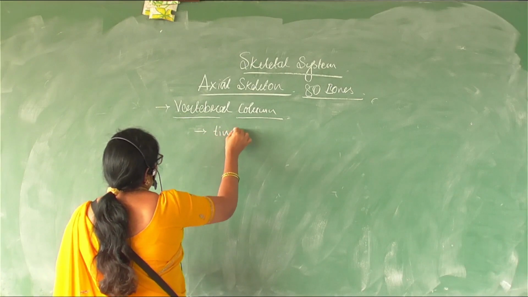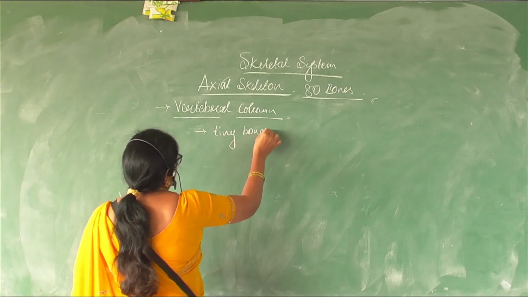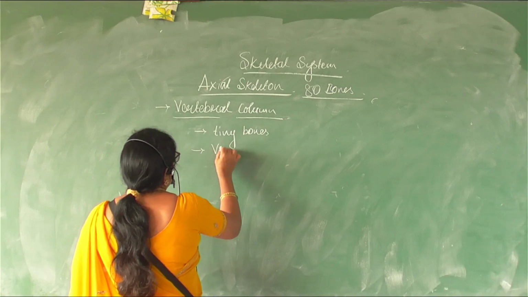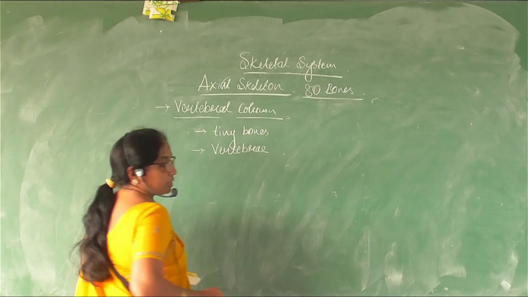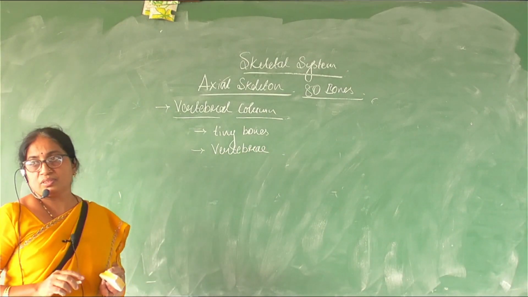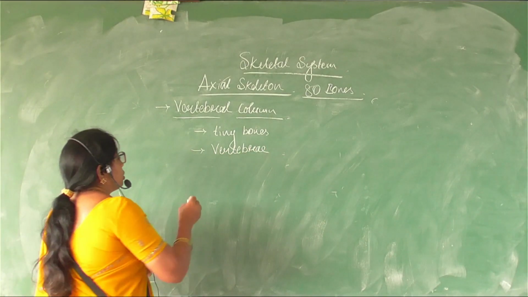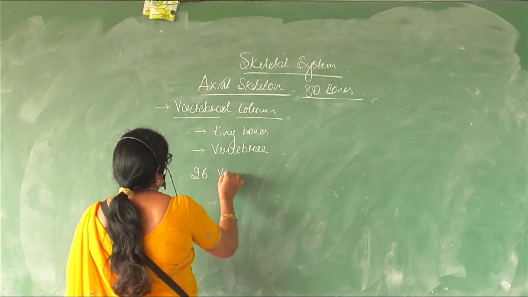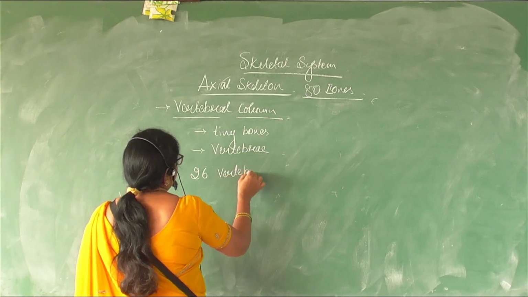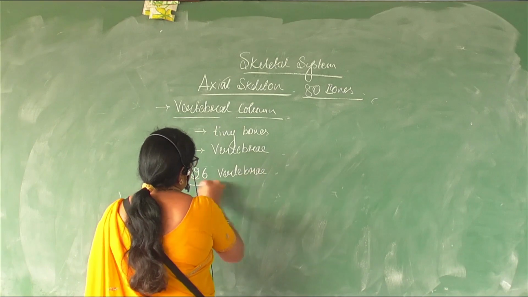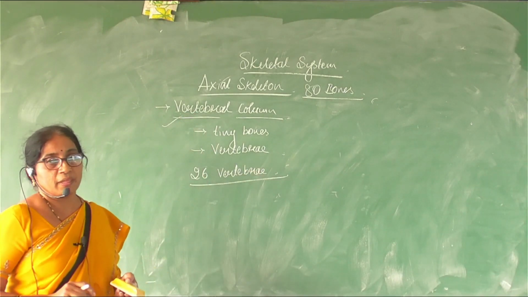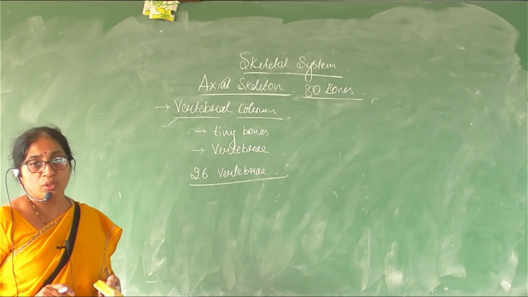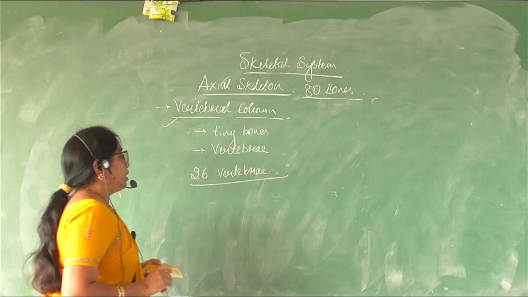Each tiny bone is referred to as a vertebra. And there are 26 vertebrae which are serially arranged in the vertebral column. So they are tiny bones.